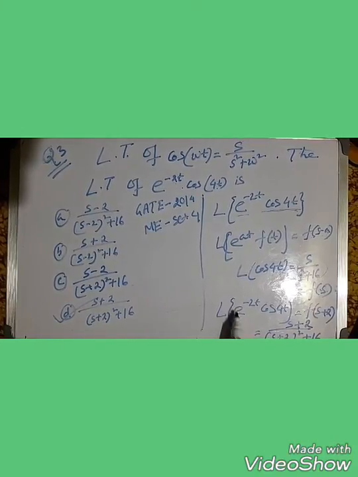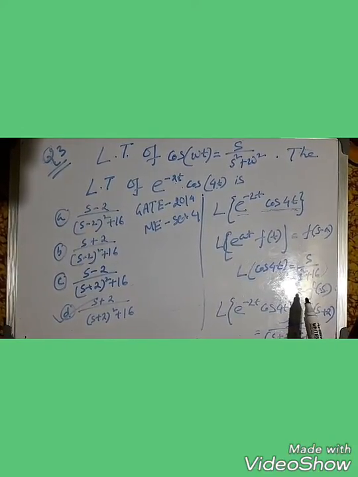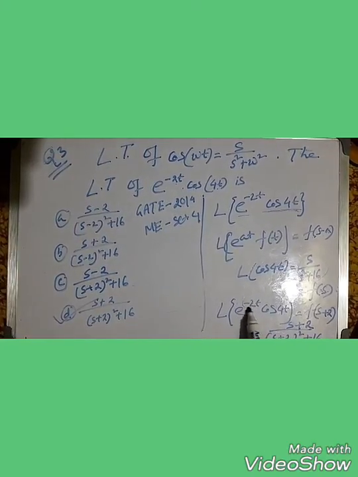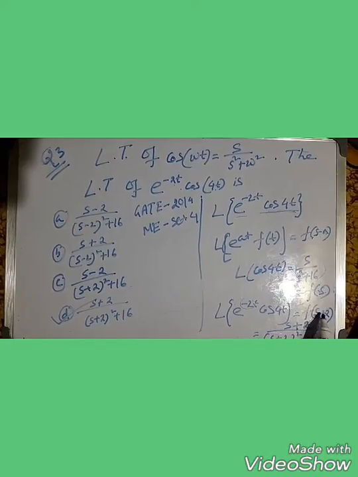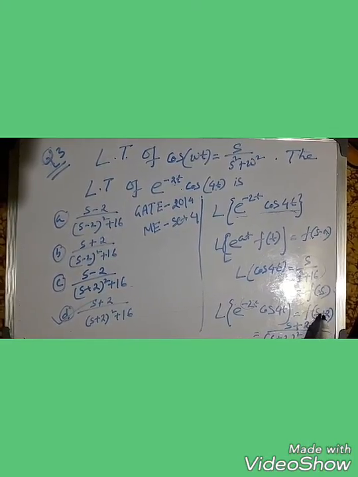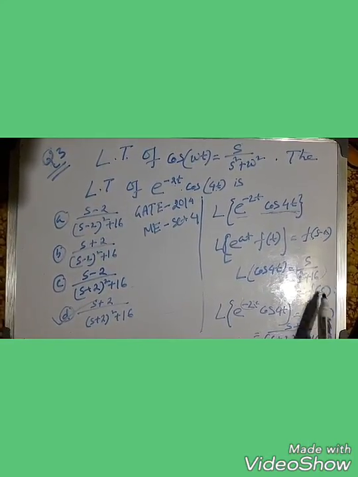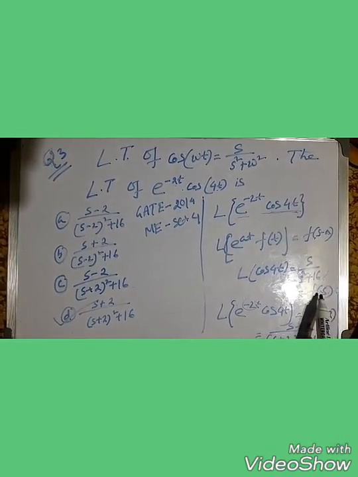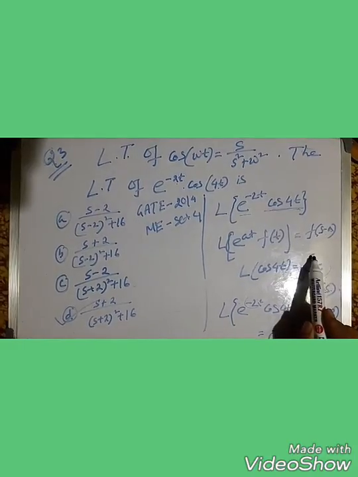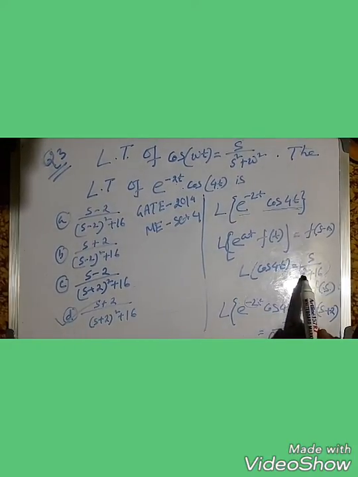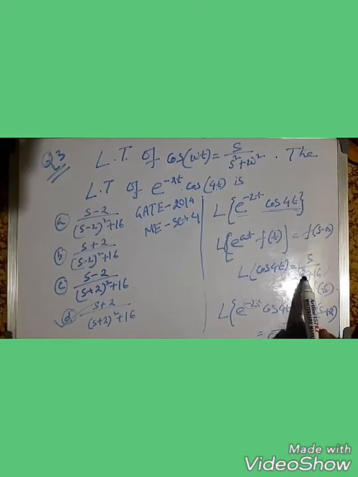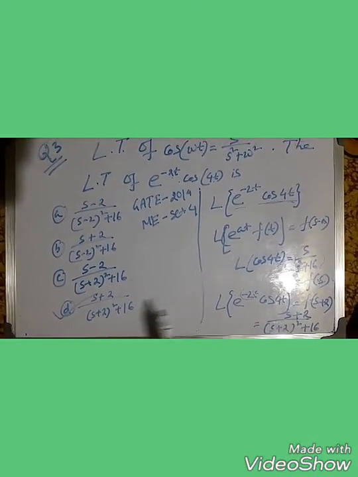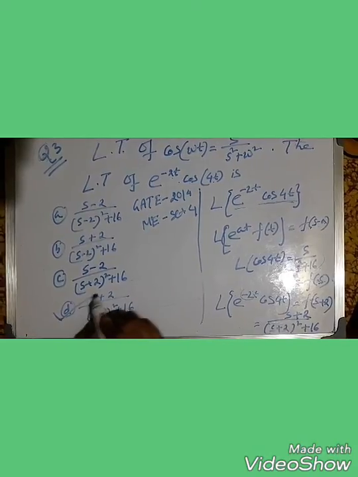Now using the first shifting property, we just replace s by s minus a. Here minus a means minus 2, so s is replaced by s plus 2. If F(s) is s by s square plus 16, then F(s plus 2) means s is replaced by s plus 2, and also in the denominator, s replaced by s plus 2 whole square plus 16 is our required answer. So our answer D is right.